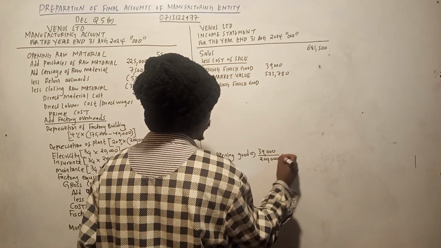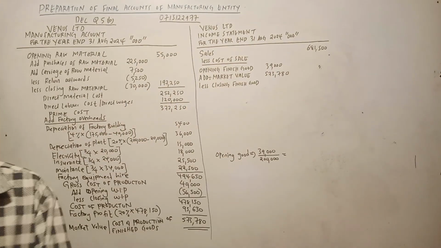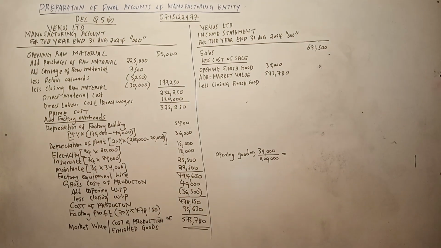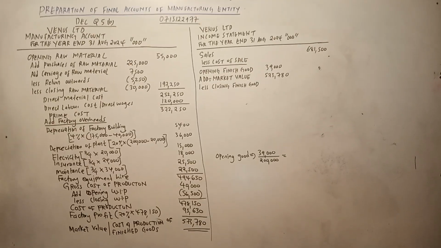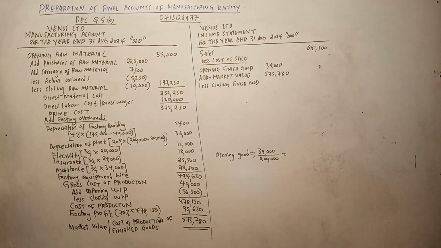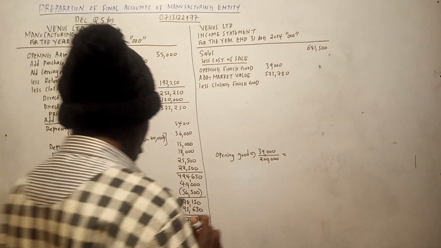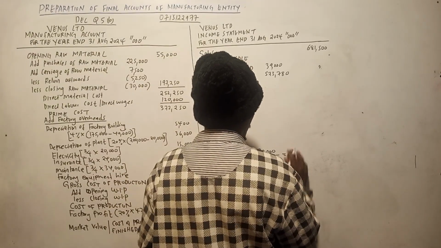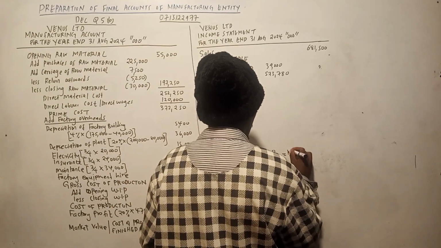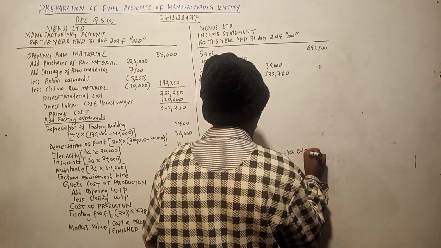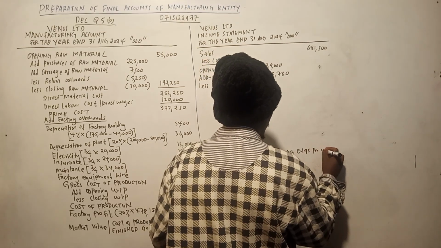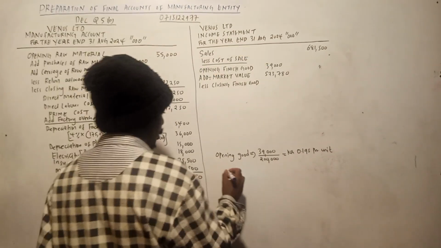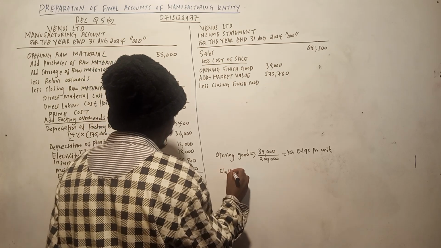So you need to get the cost per unit. Cost per unit will be 39,000 divided by 200,000, which is Kenya shillings 0.195 per unit. So you need to get the closing finished goods.